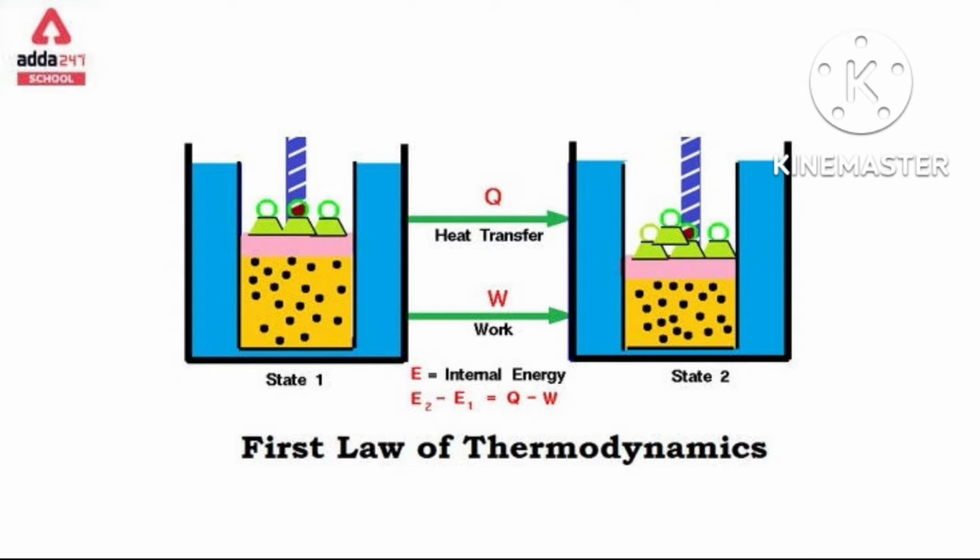So delta V is equal to V final minus V initial.